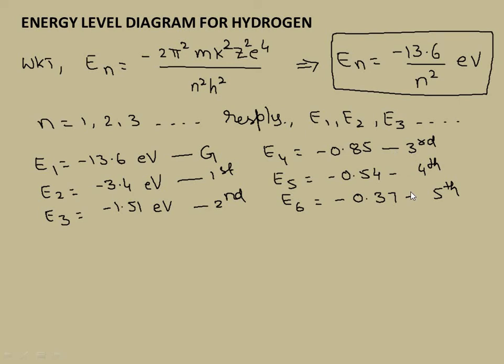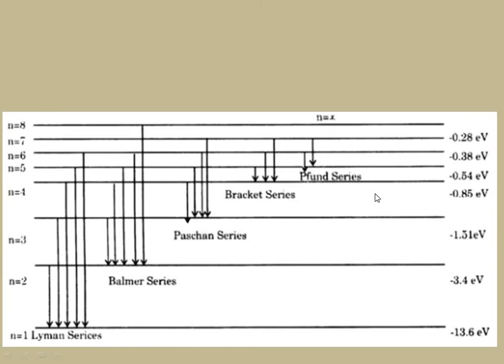Keeping that in mind, look here, as you substitute the values, the differences get smaller and smaller. Minus 13.6 for the ground state, then for the first excited state minus 3.4, for the second excited state minus 1.5, then minus 0.85, then minus 0.5, then minus 0.3. Did you notice the energy levels are getting closer and closer? Now if we plot the variation of those energy levels, this is what we get.